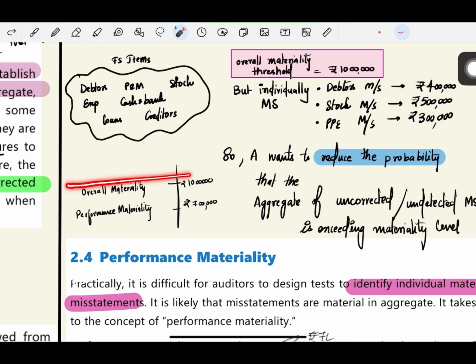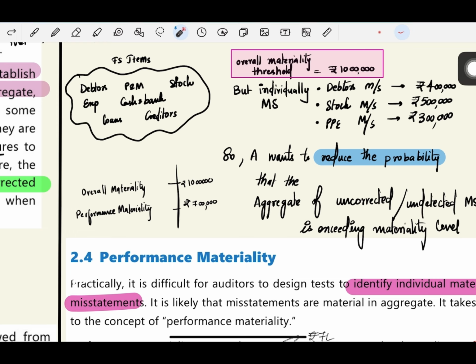This is the overall materiality level, 10 lakhs. He will set a performance materiality level of 7 lakhs. As the misstatements are cornering towards a total of 7 lakhs, he will start doing more checking. So the performance materiality level is basically set to reduce the probability that the aggregate of uncorrected or undetected misstatements exceeds the materiality level.